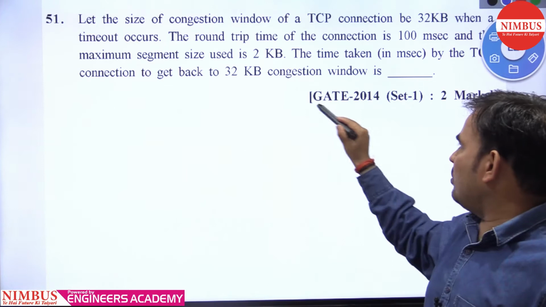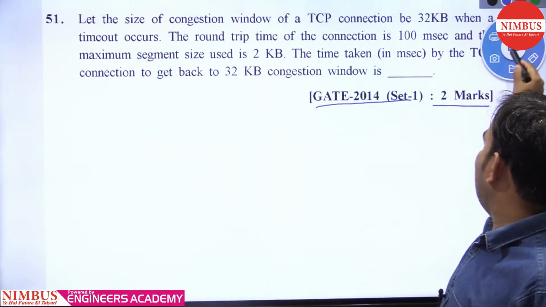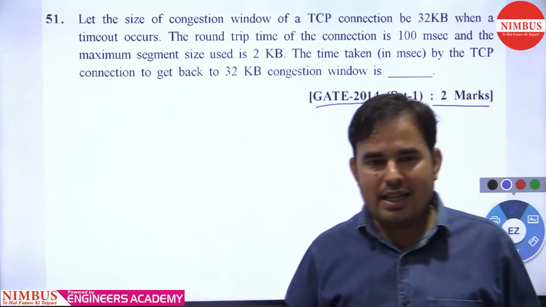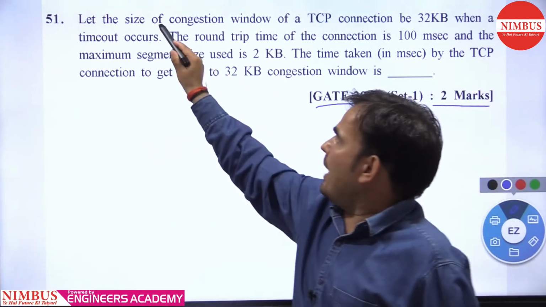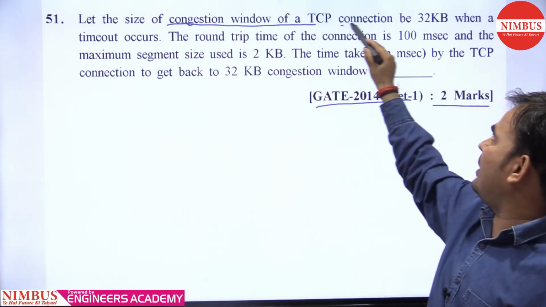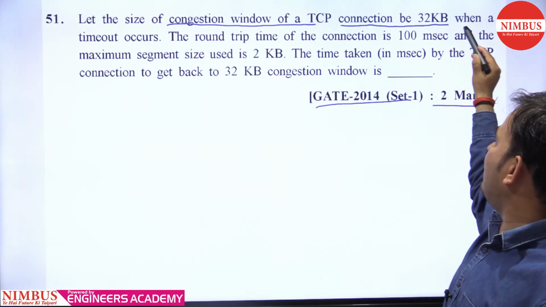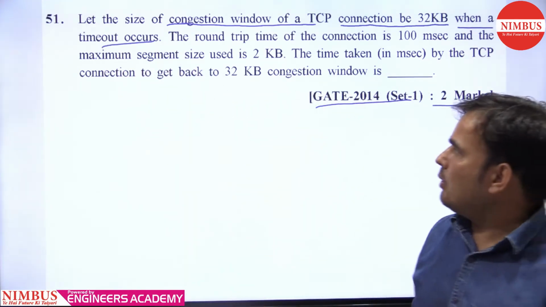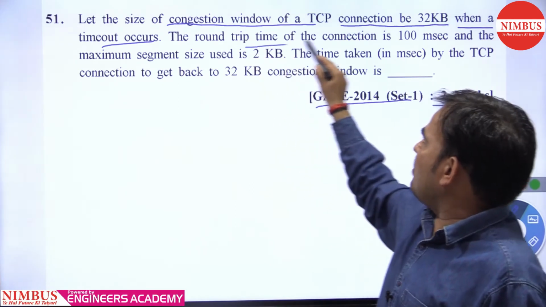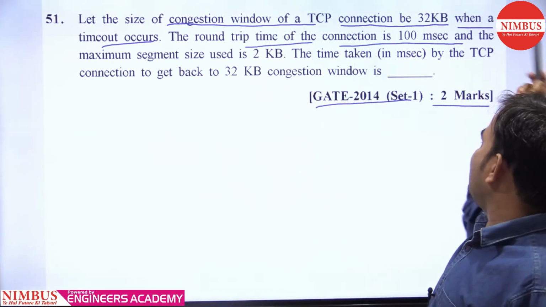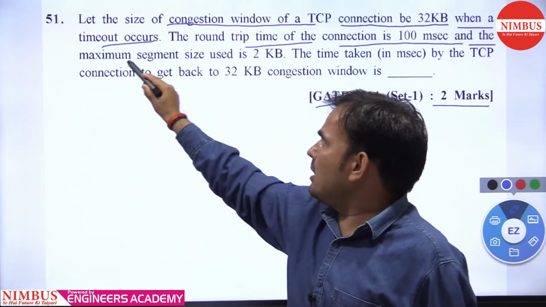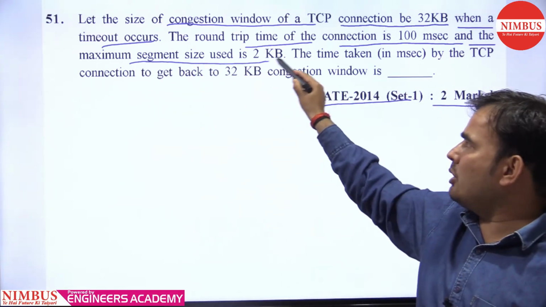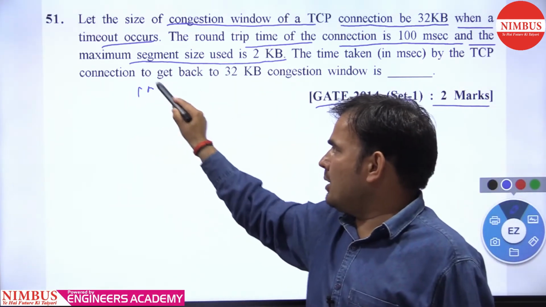This is a question asked in GATE 2014 for 2 marks. Let's see what it is saying and what it is asking from you. Let the size of congestion window of a TCP connection be 32 kb when a timeout occurs. The round trip time of the connection is 100 millisecond and the maximum segment size used is 1 MSS value.